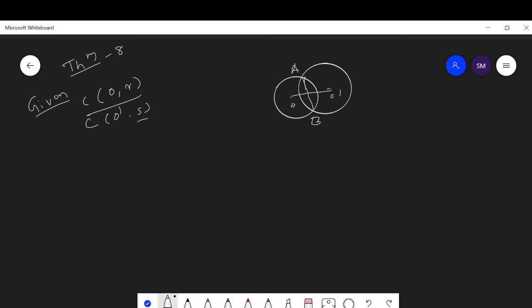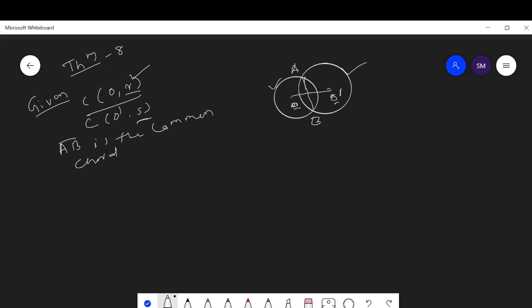S is the radius of the circle whose center is O dash, and R is the radius of the circle whose center is O. They intersect, and AB is the common chord.